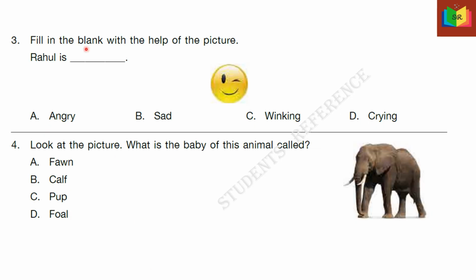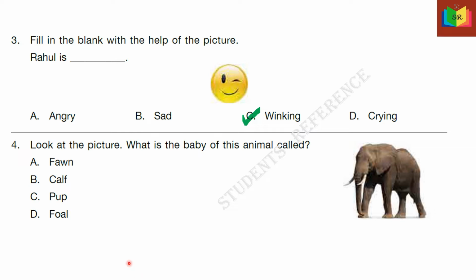3. Fill in the blank with the help of the picture. This is the given picture. Rahul is dash. The options are angry, sad, winking, crying. The answer is C, winking.